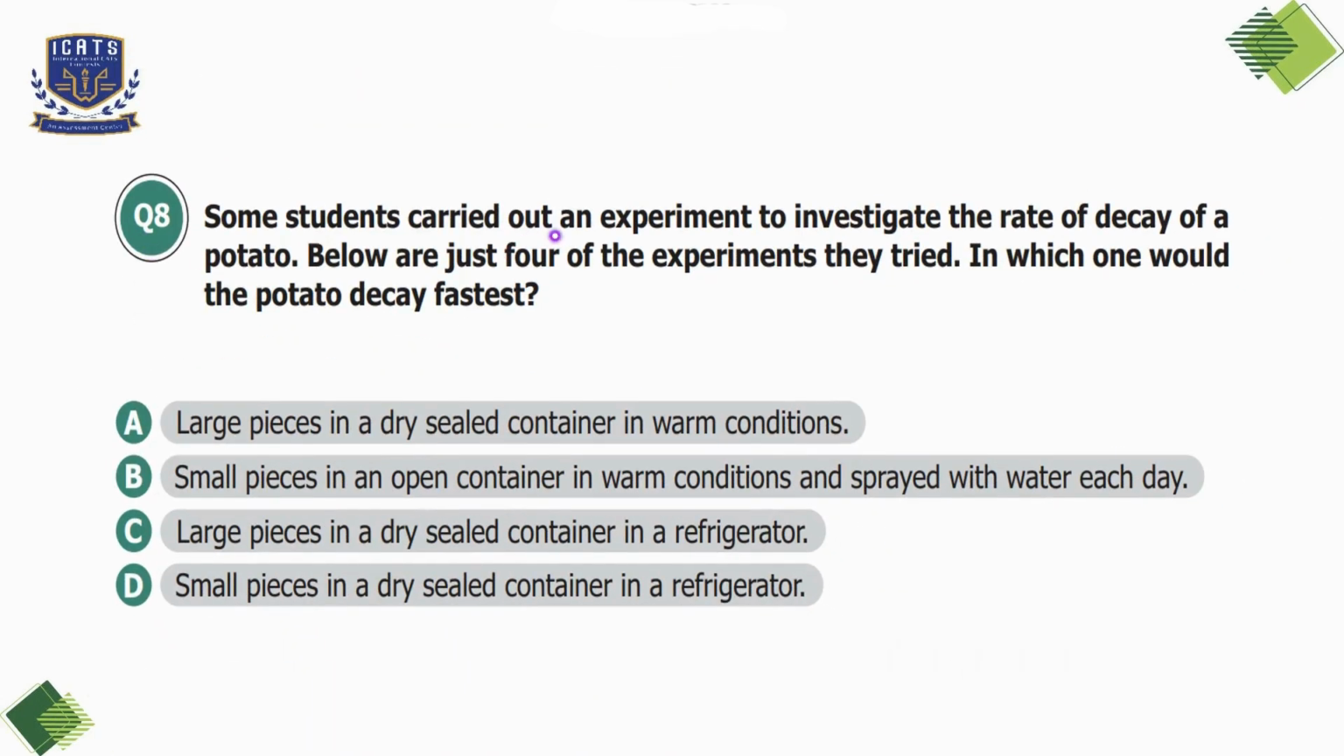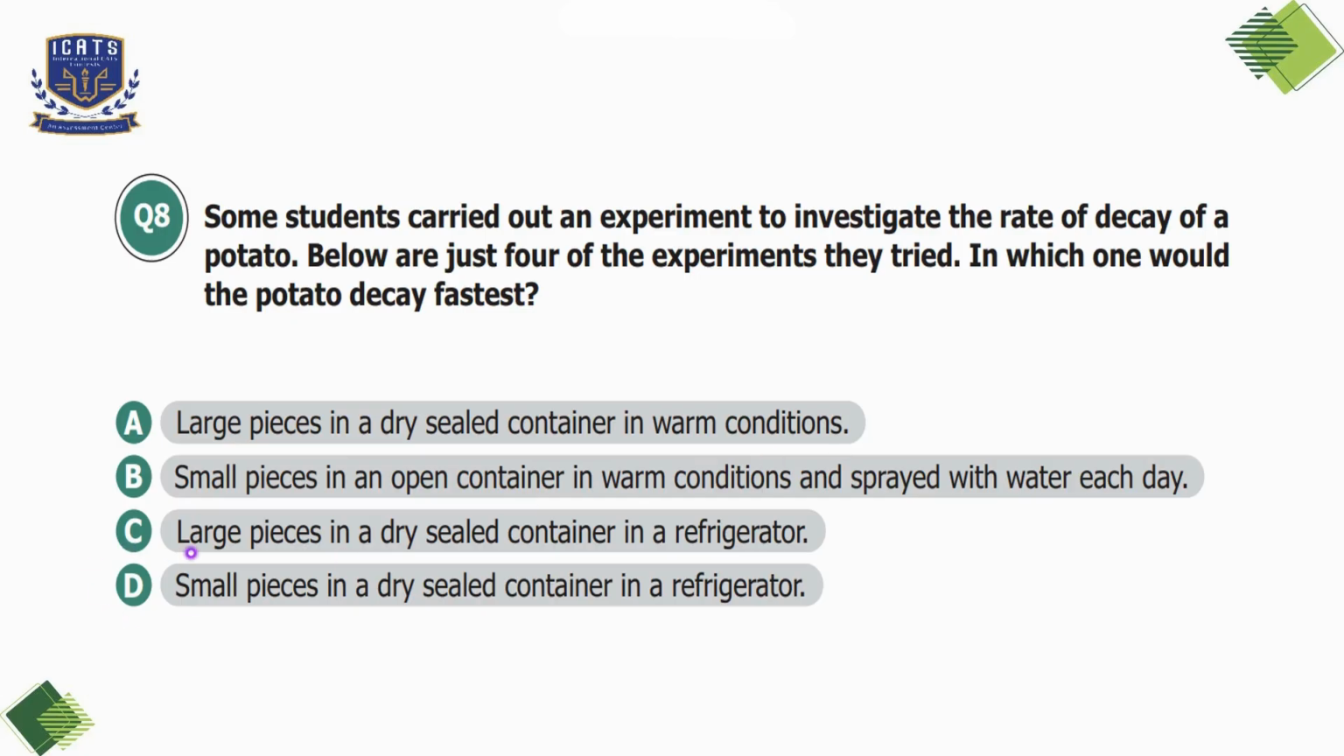Question number 8. Some students carried out an experiment to investigate the rate of decay of a potato. Below are just 4 of the experiments they tried. In which one would the potato decay fastest? So option A, large pieces in a dry sealed container in warm conditions. So large pieces will decay slowly because no moisture or air is in sealed container. Option B, small pieces in an open container in warm conditions and sprayed with water each day. So these small pieces will decay the fastest because warmth, moisture and air help bacteria and fungi to grow.